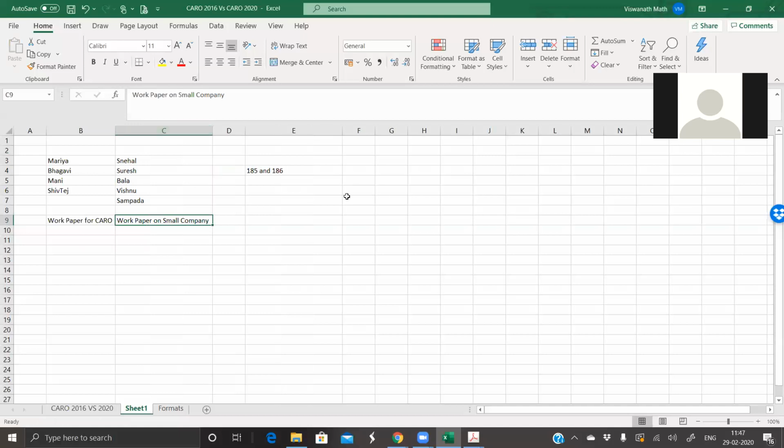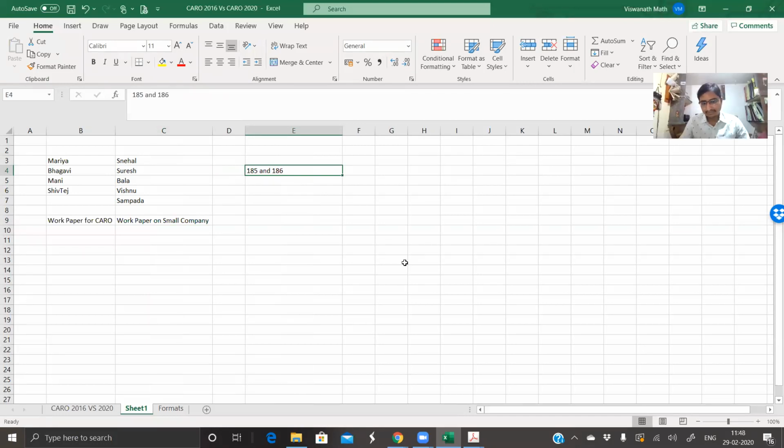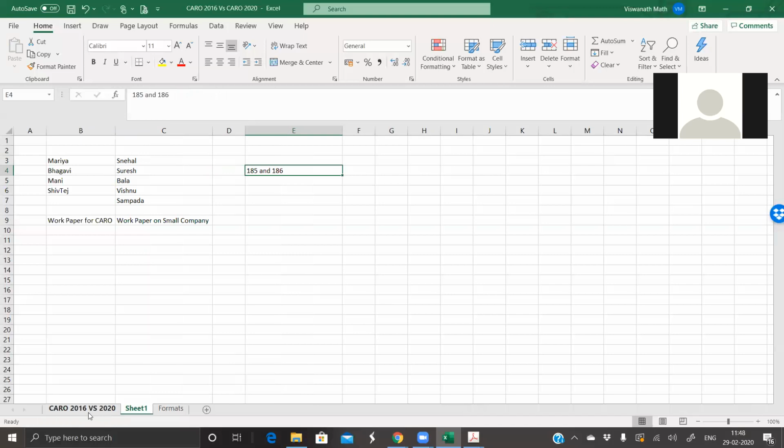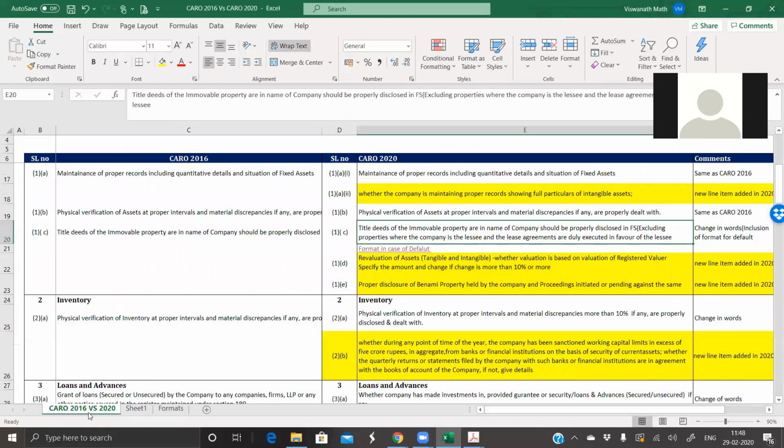But still we have to disclose it, because for immovable property it is not stated whether it is a fixed asset or a current asset. So we need to give that information. And we also need to see the sale deeds of all the immovable properties that are reflected in the balance sheet.